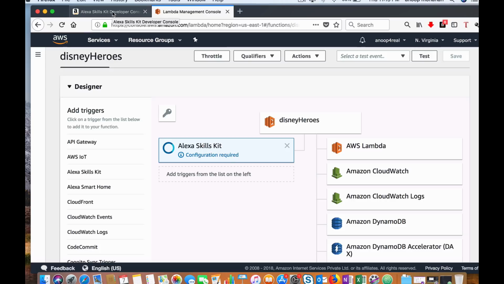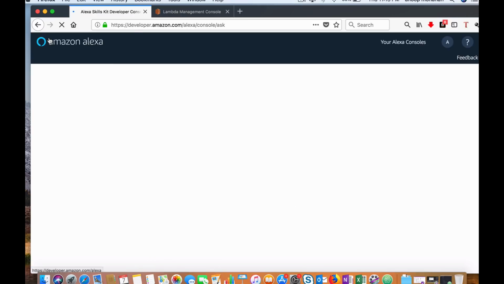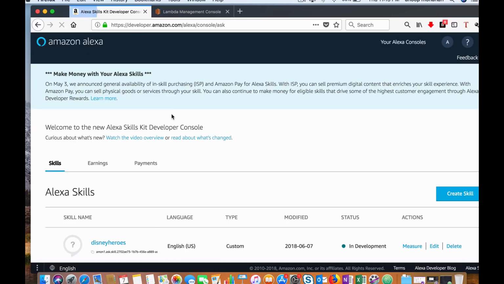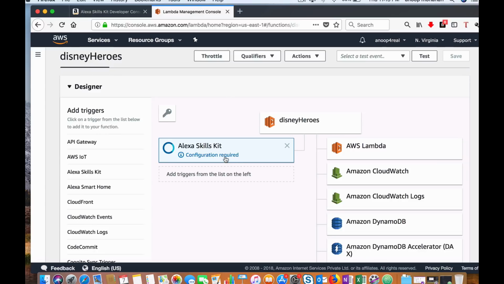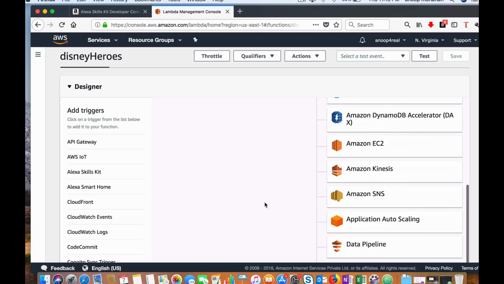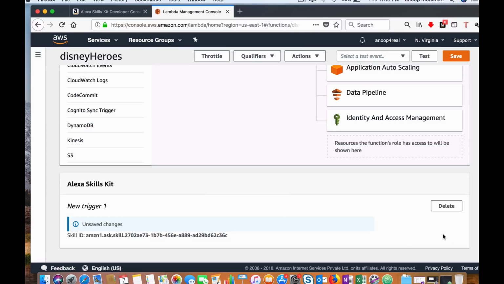To configure that, you need to go back to skills interface, go back to your skills list, copy the skill ID, go back to AWS console, click on configuration required, and here just paste the skill ID and click add, then save it.